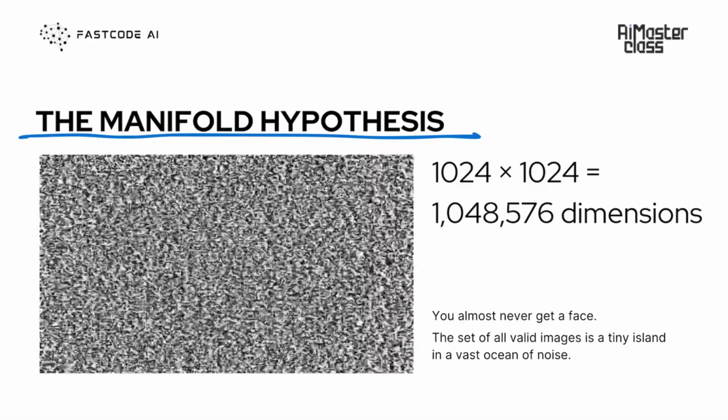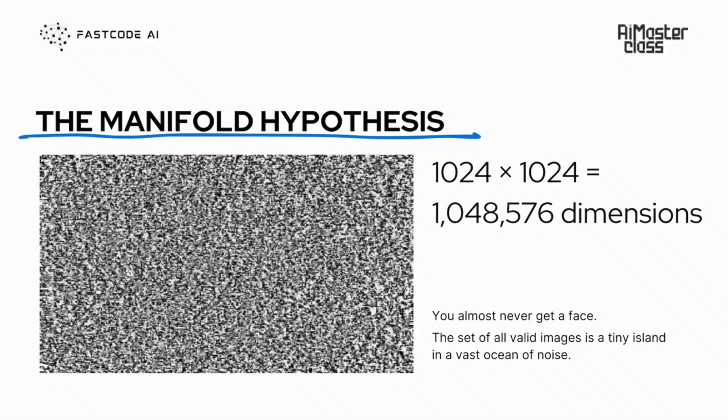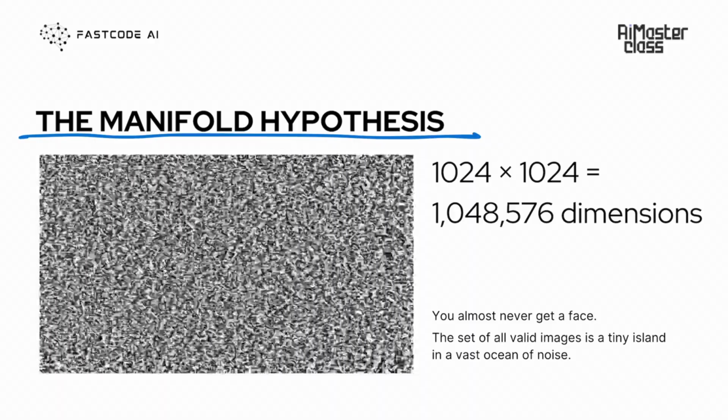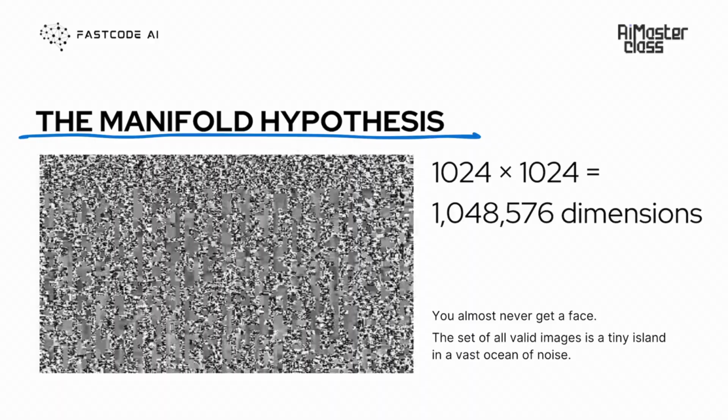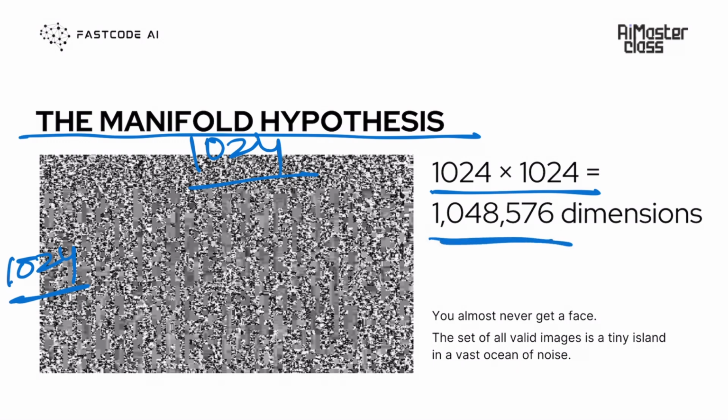It's just a fancy word, which basically means that our true data lies in a low dimensional manifold in this high dimensional space. Meaning, let's say we see this static noise that we have here, and let's say this is an image of size 1024 cross 1024. Yeah, I know it doesn't look square, but let's just assume for understanding that this is a square image of size 1024 cross 1024. So how many pixels in this image? 1024 cross 1024 is about 1 million pixels. So we have about 1 million pixels in this image.